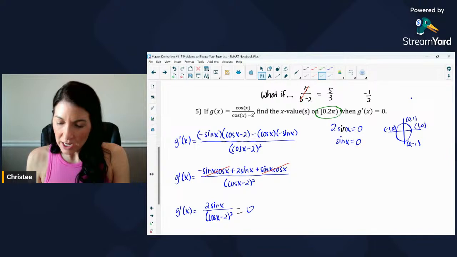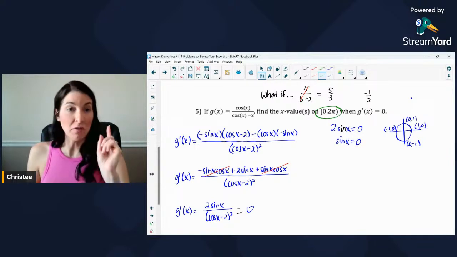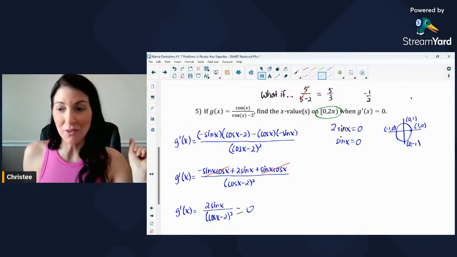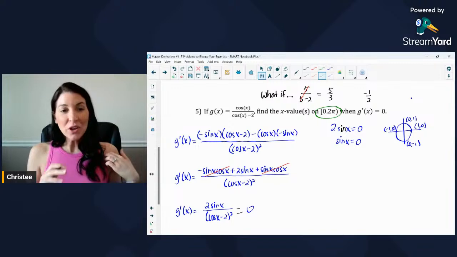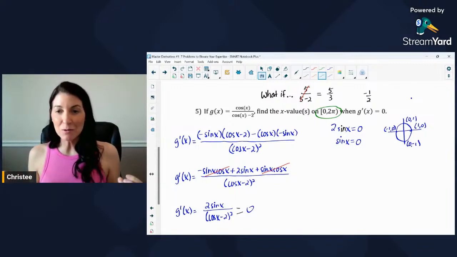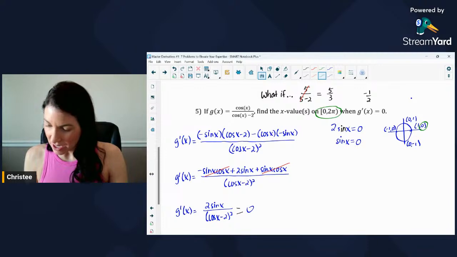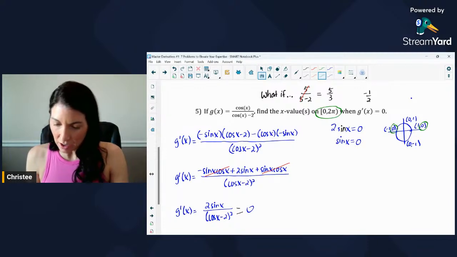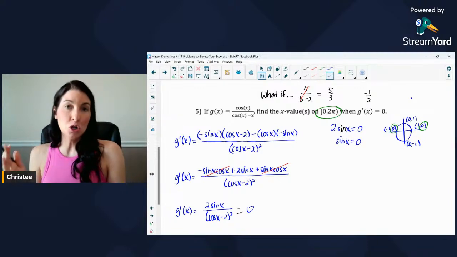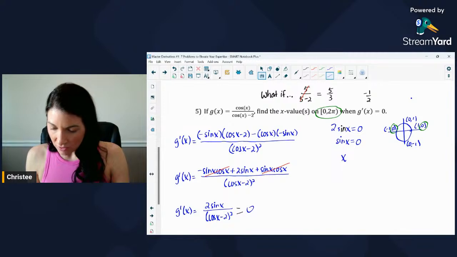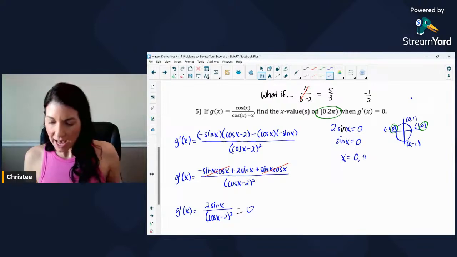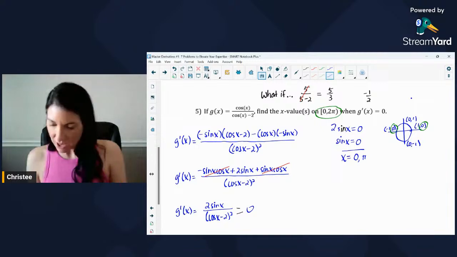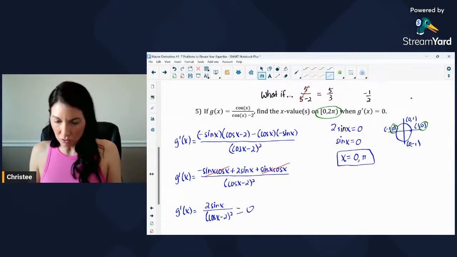So we're looking from 0 to 2 pi. Remember that interval. If they give you an interval, we cannot forget that interval there. So we're looking from 0 to 2 pi, where sine of x equals 0. On the unit circle, sine is the y coordinate. So I see a y coordinate of 0 here and here. And because my interval says 0 to 2 pi, I would want to use radians. So that is going to be where x equals 0 and also pi. And I think that's it. I think we solved for where g prime of x is equal to 0.